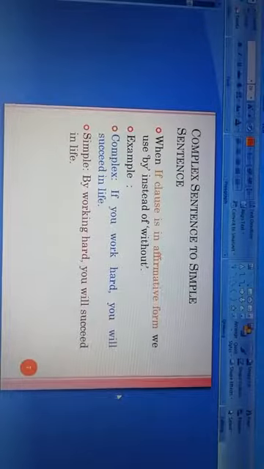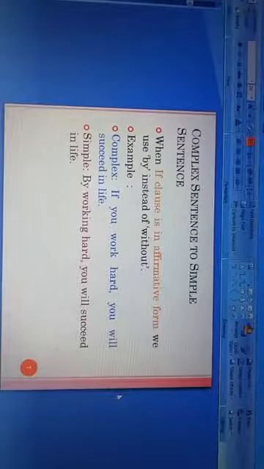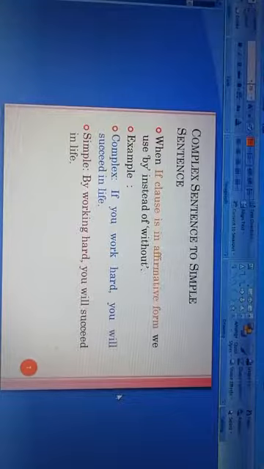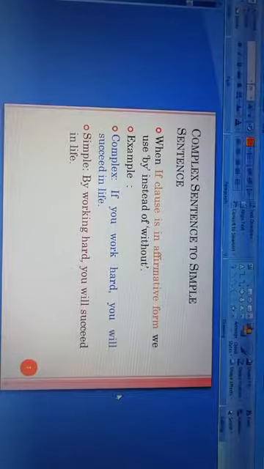When this if clause is in the affirmative form, we use by instead of without. When the if clause is in the negative form, we use without. In the previous example, you see that. And now, when the if clause is in affirmative form, we use by instead of without.